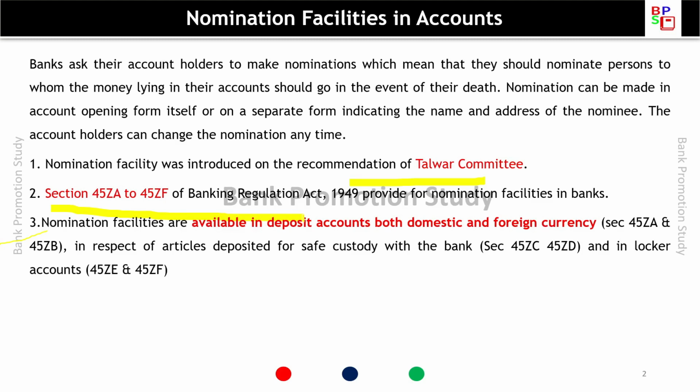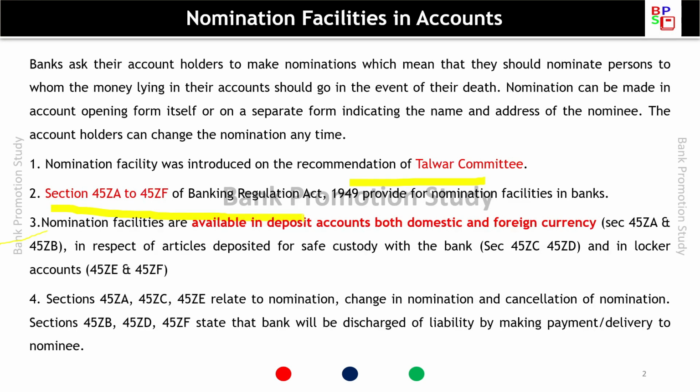So we can learn: savings deposit accounts A and B, then safe custody C and D, and locker account E and F. Sections 45ZA, 45ZC, 45ZE relate to nomination, change in nomination and cancellation of nomination, whereas sections 45ZB, ZD and ZF state that the bank will be discharged of liability by making payment or delivery to the nominee.